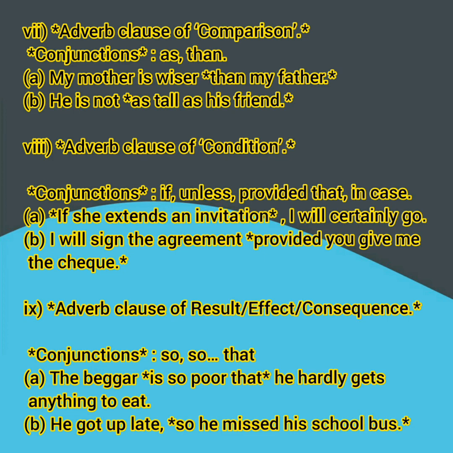The last is adverb clause of result or effect or consequence. The conjunction is so that. The beggar is so poor that he hardly gets anything to eat. Here the main clause is the beggar gets hardly anything to eat. He is so poor, that is the subordinate clause. Look at the next sentence. He got up late, so he missed his school bus. He got up late is the main clause. So he missed his school bus is the subordinate clause, that is adverb clause of result.